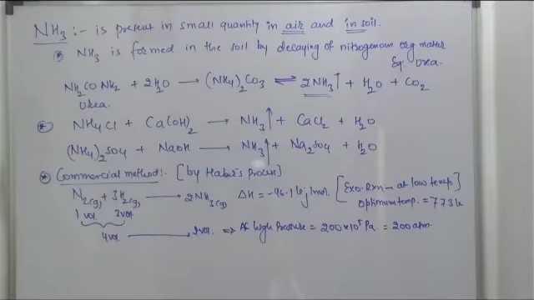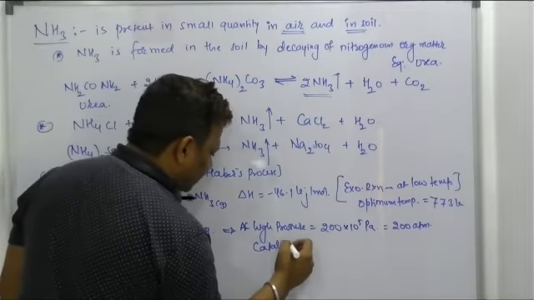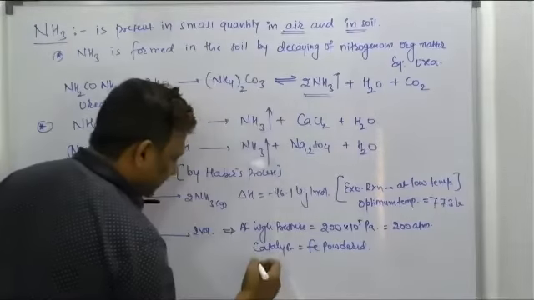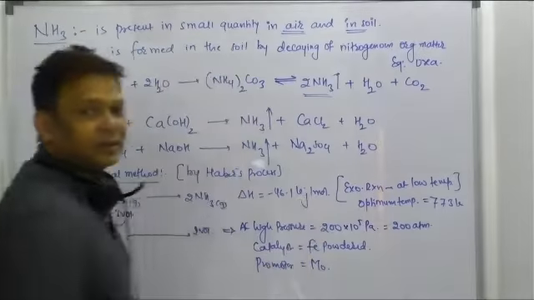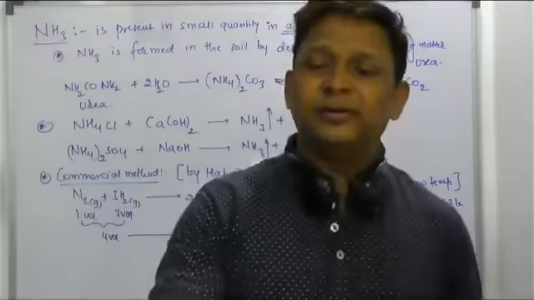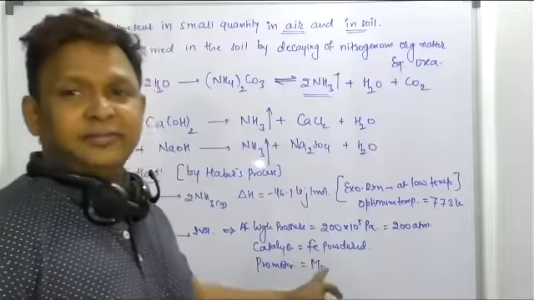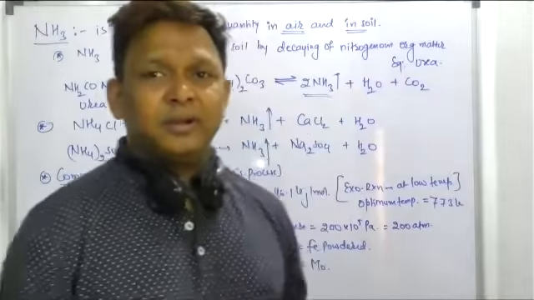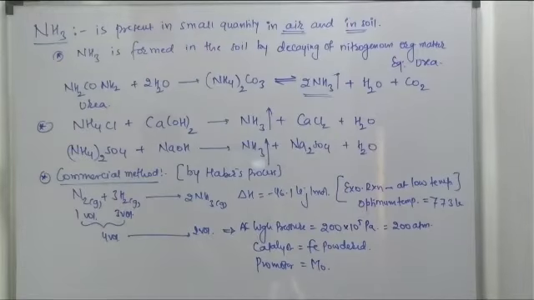Now, the reaction can occur in the presence of a catalyst. The catalyst should be iron powder. To increase the activity of the catalyst, I should use a promoter, and the promoter should be molybdenum. But in some books, and in our NCERT also, it is written that the use of a catalyst such as iron oxide with a small quantity of K2O and Al2O3 will also increase the rate of attainment of equilibrium. That is the method to prepare ammonia by Haber's process. Please make a note of this, beta, or take a screenshot of this.